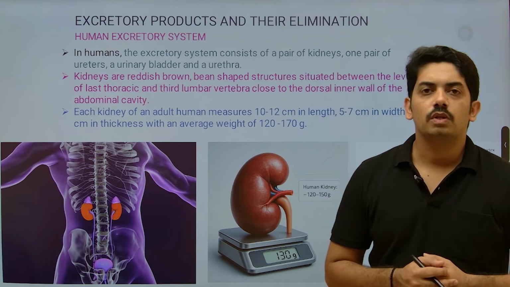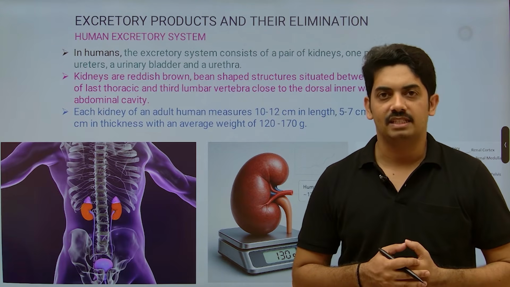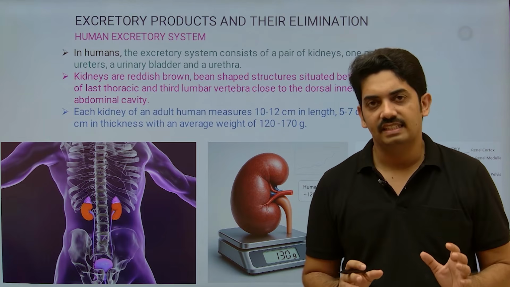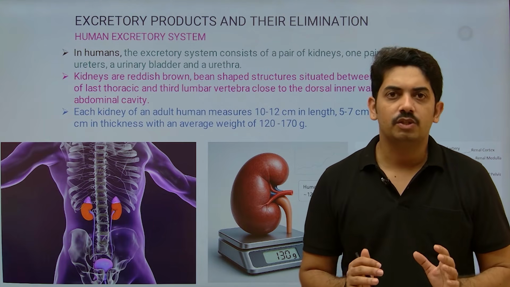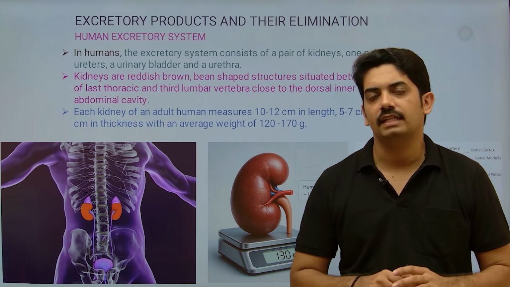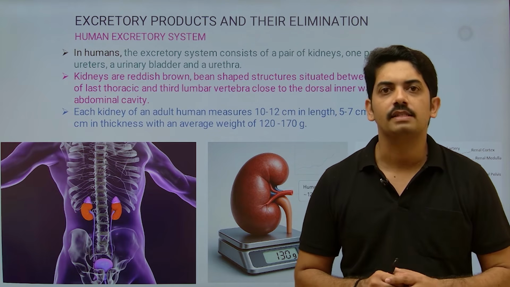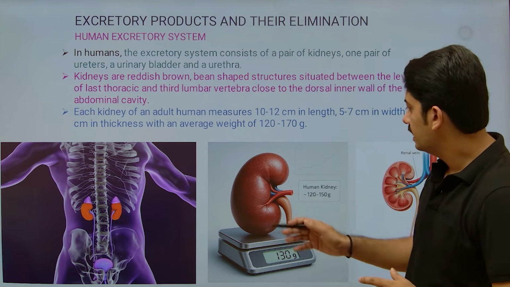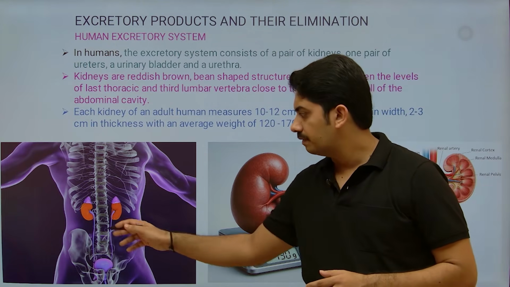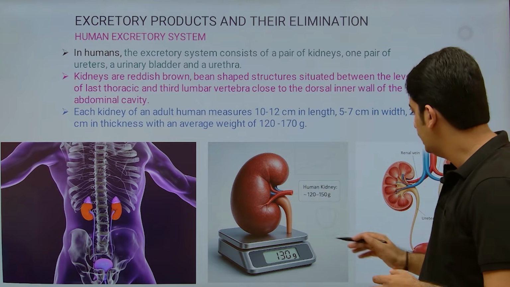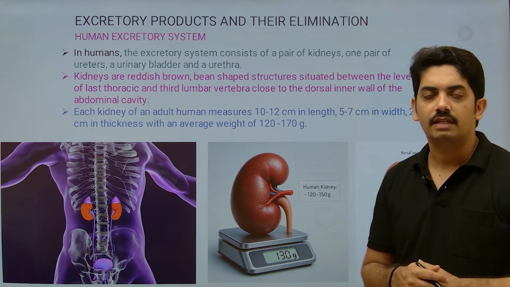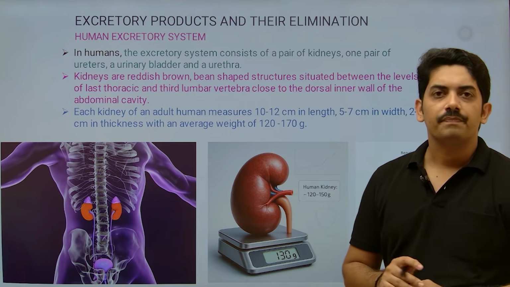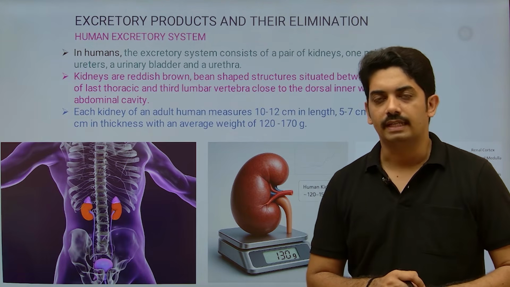Now coming to the human excretory system, this is the most advanced type. Anyway, it is completely related to humans. We are not taking a generalized study of mammals. Here we will study the human excretory system. So here you can see the location of the kidney, structure of the kidney, internal anatomical structure of the kidney. We will go into detail related to the structure of the human kidney.